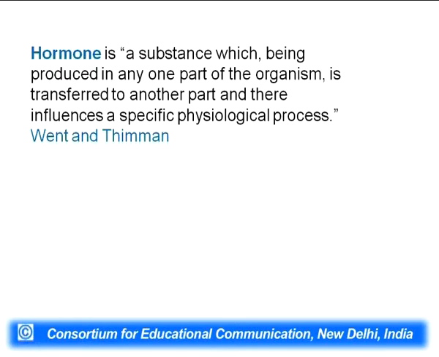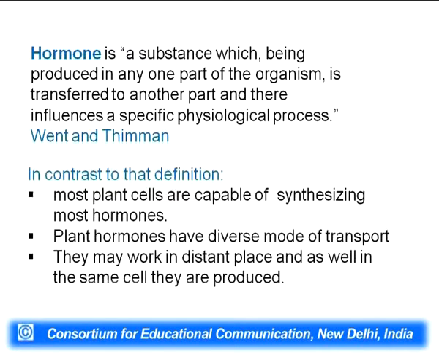One of the differences is that, when you talk about a hormone, it is a substance which being produced in any one part of the organism is transferred to another part, and there influences a specific physiological process. But in contrast, if you see the plant hormones, most of the plant cells are capable of making the hormones. This is not like the concept of endocrine, where only a few cells can make it. So, you can say it is autocrine like.